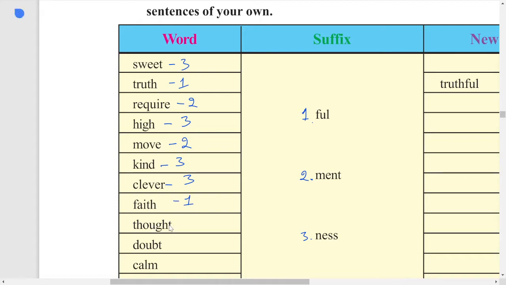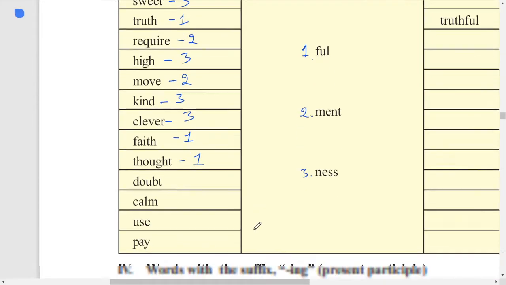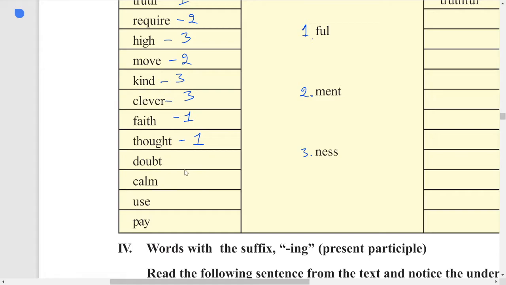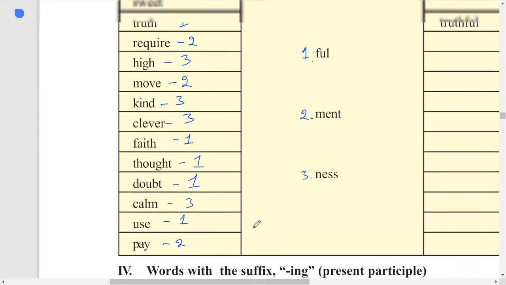Next, thoughtful, thoughtment, thoughtness. Again, thoughtful, in the sense of a very good idea. Thoughtful idea means. Next, doubtful, doubtment, doubtness. I am doubtful. Next, calm is used with ness, calmness. Next, useful, usement, useness. Useful can be used. Next, payful, payment, payness. Payment, what is the payment? So these are the words that we can use.